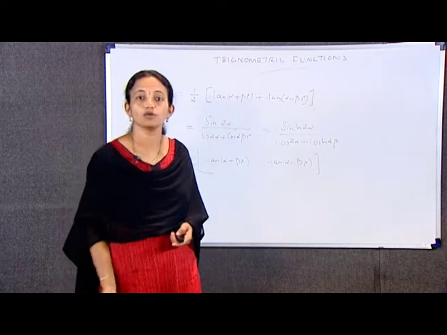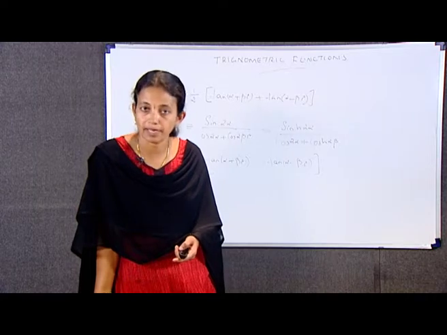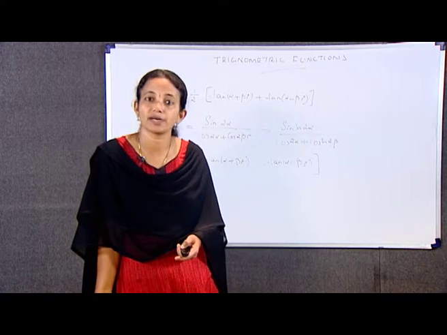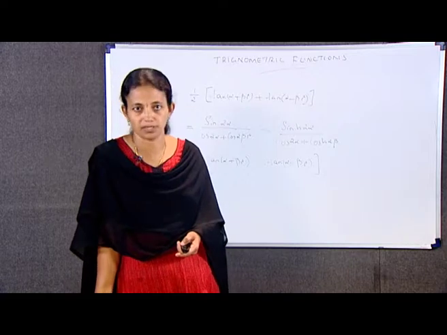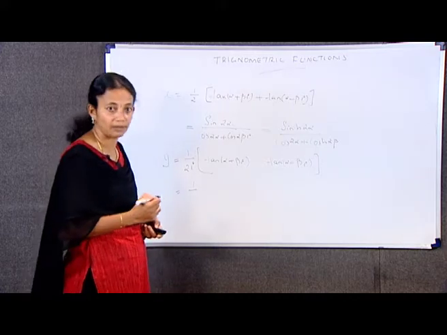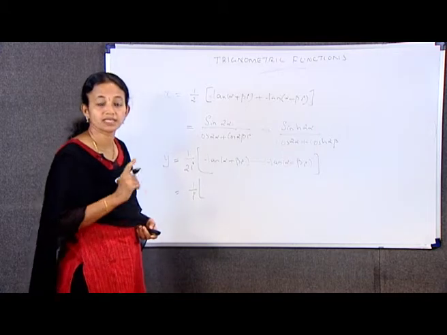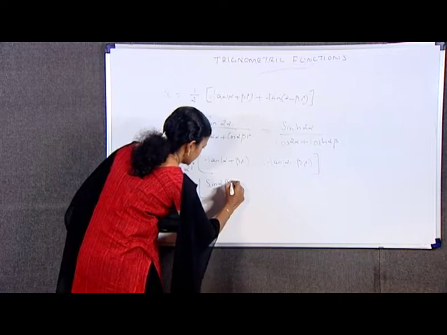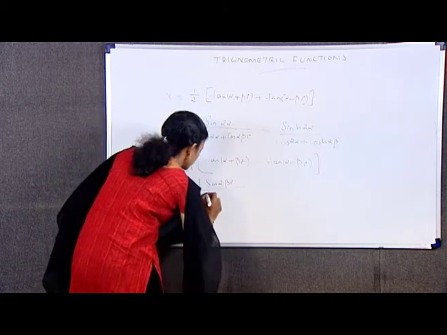So, this is equal to 1/2i times [sin(α+βi)cos(α−βi) − cos(α+βi)sin(α−βi)] divided by cos(α+βi)cos(α−βi), which I can write as 1/i times sin 2βi by cos 2α + cos 2βi.